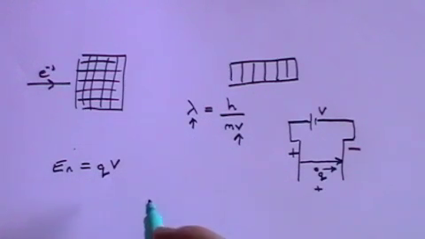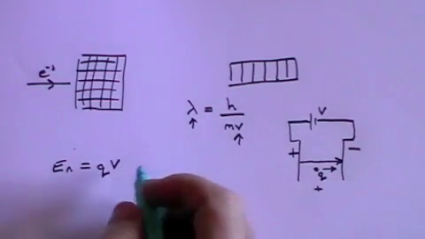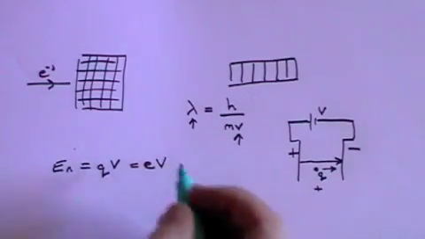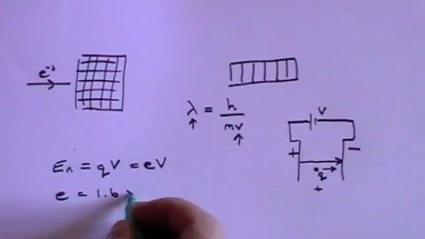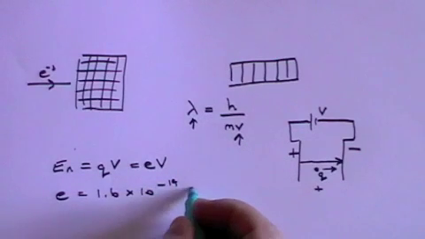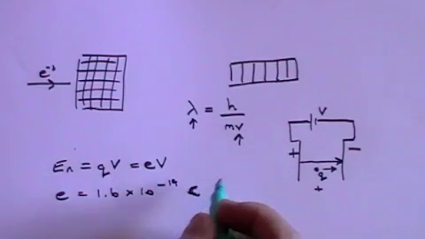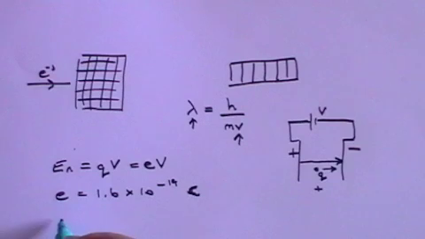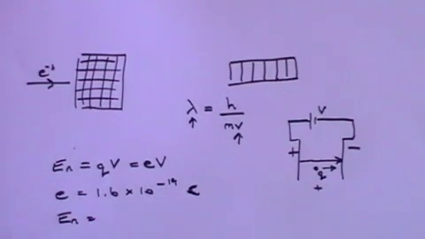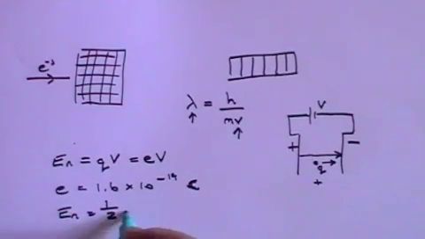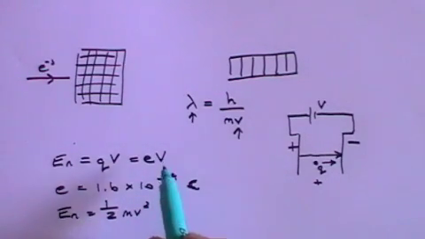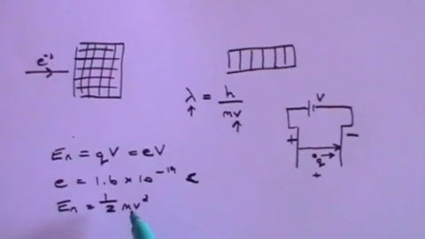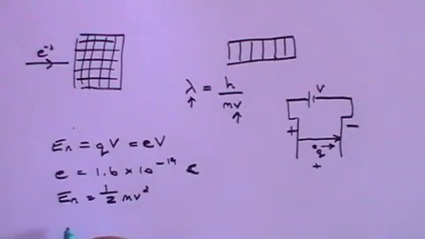In the case of an electron, the charge on an electron is given by e. e is, of course, 1.6 times 10 to the minus 19 coulombs. But the energy of an electron can also be given by half mv squared. That's the kinetic energy. And so this and this must equate. And that gives us that eV equals half mv squared.